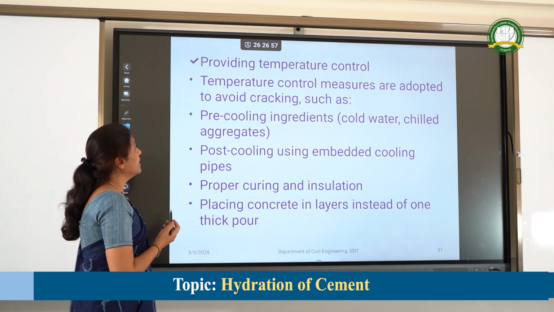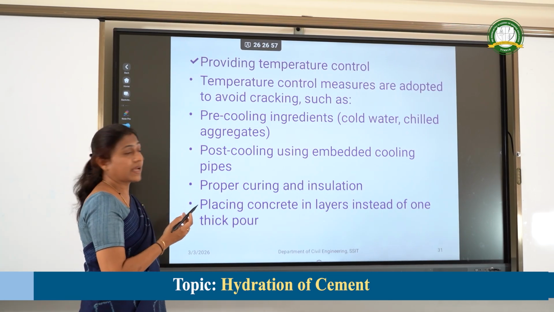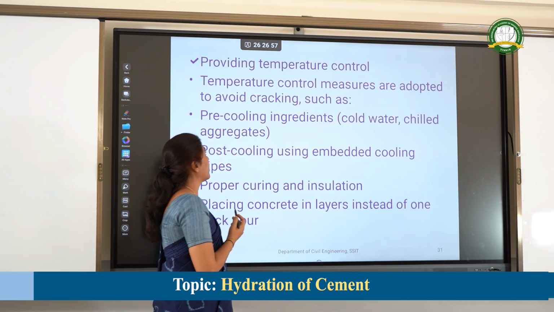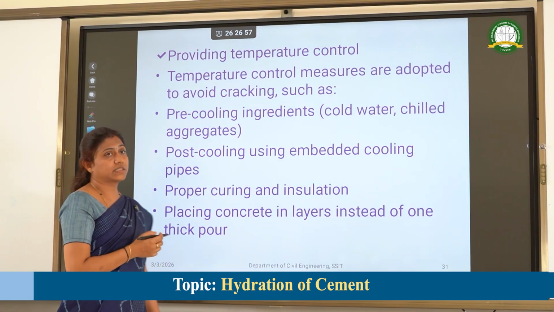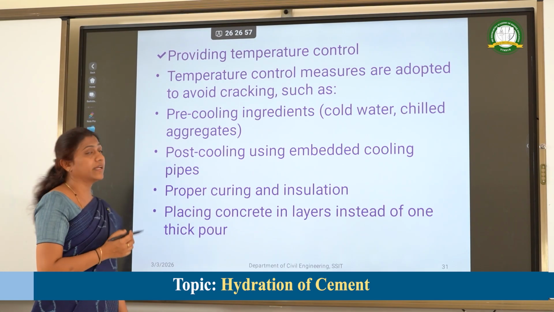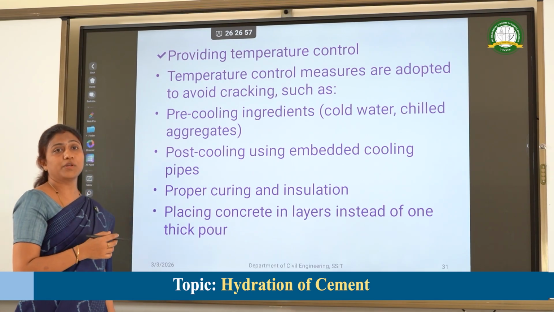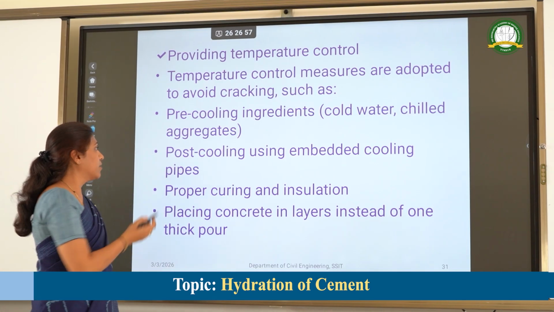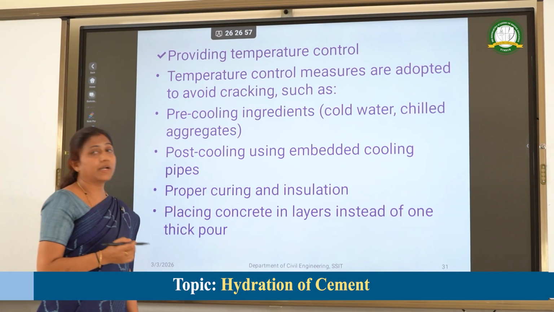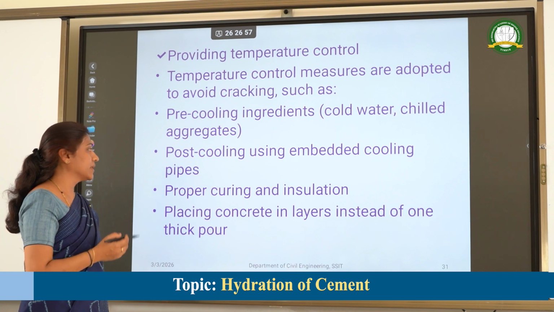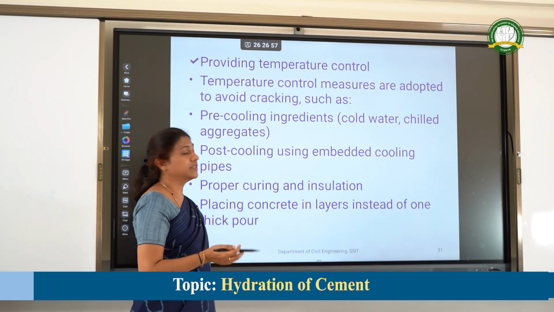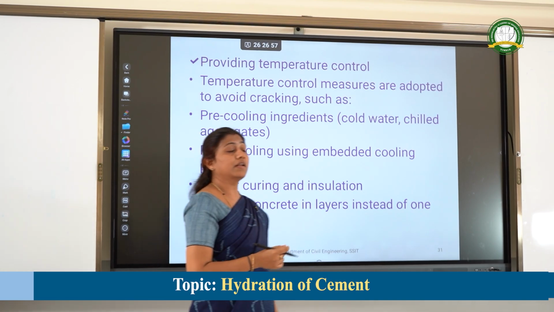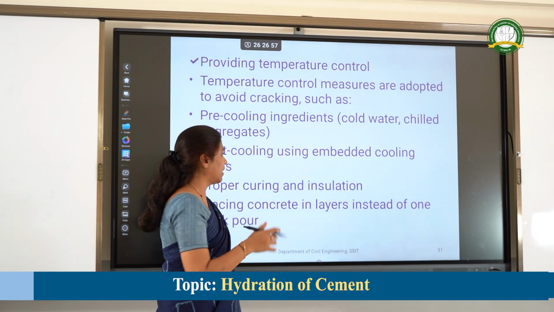The temperature can also be controlled by adopting temperature control measures to avoid such cracking. By pre-cooling ingredients, that is, cold water or chilled aggregates can be used for the construction. Post-cooling using embedded cooling pipes can also be adopted. Proper curing and insulation can be done. Placing of the concrete in layers can be done instead of pouring it at once.